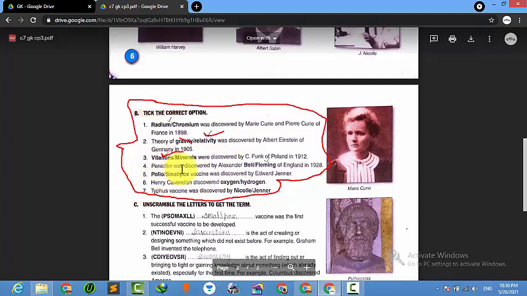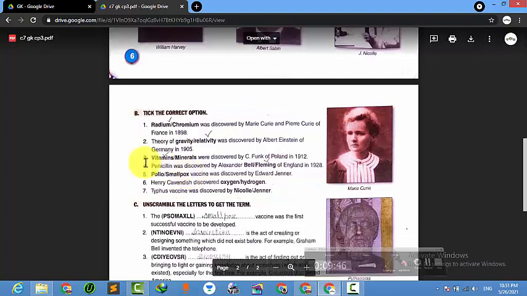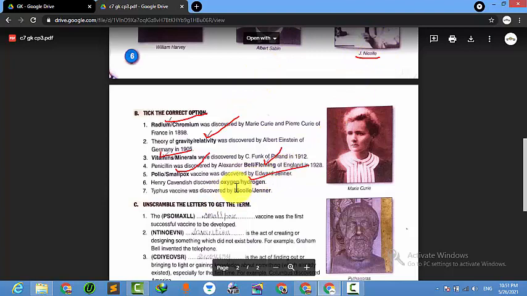So penicillin was discovered by Alexander Fleming of England. The smallpox vaccine was discovered by, so smallpox, this one is smallpox. Smallpox was discovered by Edward Jenner. Henry Cavendish discovered what? Hydrogen, right? Then typhus vaccines were discovered by, they're very popular. We have just been reading here. J. Nicolle. Typhus.